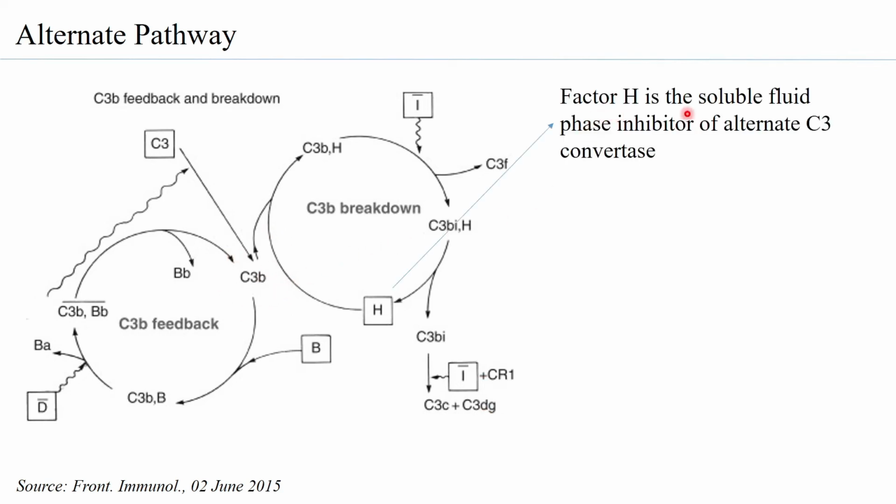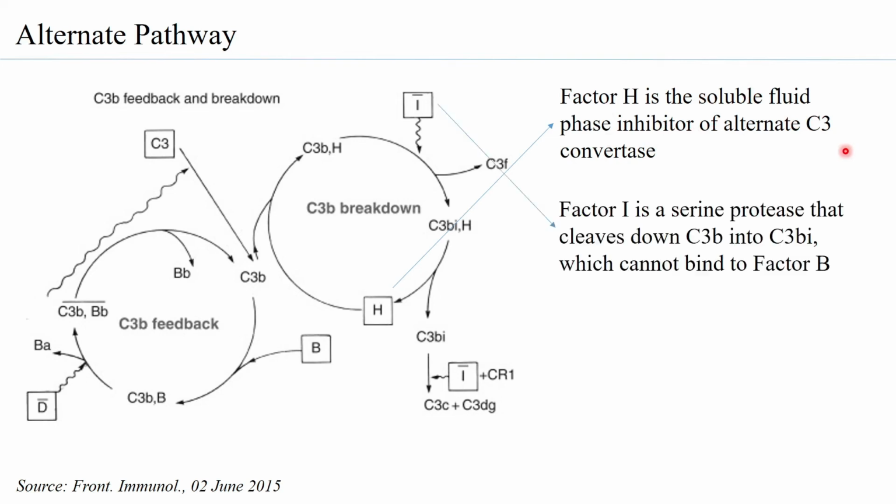So factor H is the soluble fluid phase inhibitor. That means it is present in circulation and it can inhibit the alternate C3 convertase. Factor I is again a serine protease that cleaves C3b into C3bi. This is inactive and it cannot bind to factor B, so you cannot see further amplification of C3b. Factor I is proteolytic.